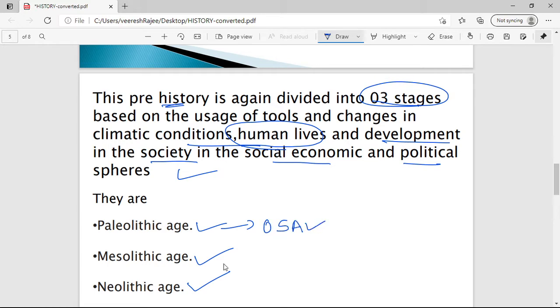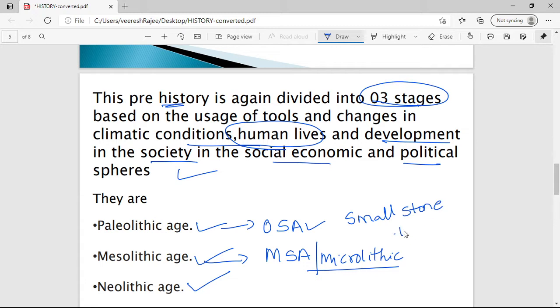Then comes the Mesolithic age, which is also known as Middle Stone Age. Apart from Middle Stone Age, the Mesolithic age is also known as Microlithic age. Why is it known as Microlithic age? Because small stone tools were used. As small stone tools were used, that's why the Mesolithic age is known as Microlithic age. Then comes the Neolithic age. Neolithic age means New Stone Age.